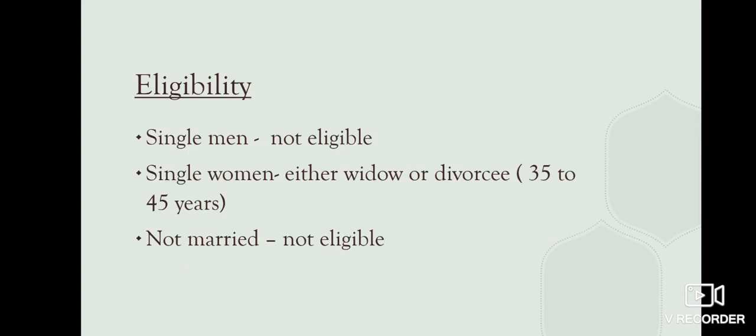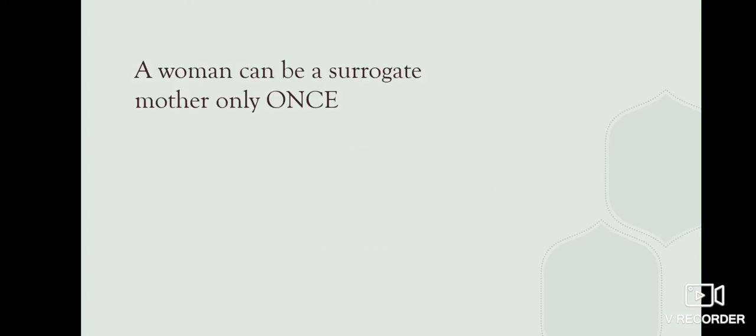Now, eligibility. Single men are not eligible. Single women, that can be either widow or divorcee, between the age group of 35 to 45 years are eligible. Single and married women are also not eligible. The legal couple married for at least 5 years are eligible for this. Live-in couples are not eligible, and the LGBTQ community is also not eligible for altruistic surrogacy. A woman can be a surrogate mother only once in her lifetime according to this act.